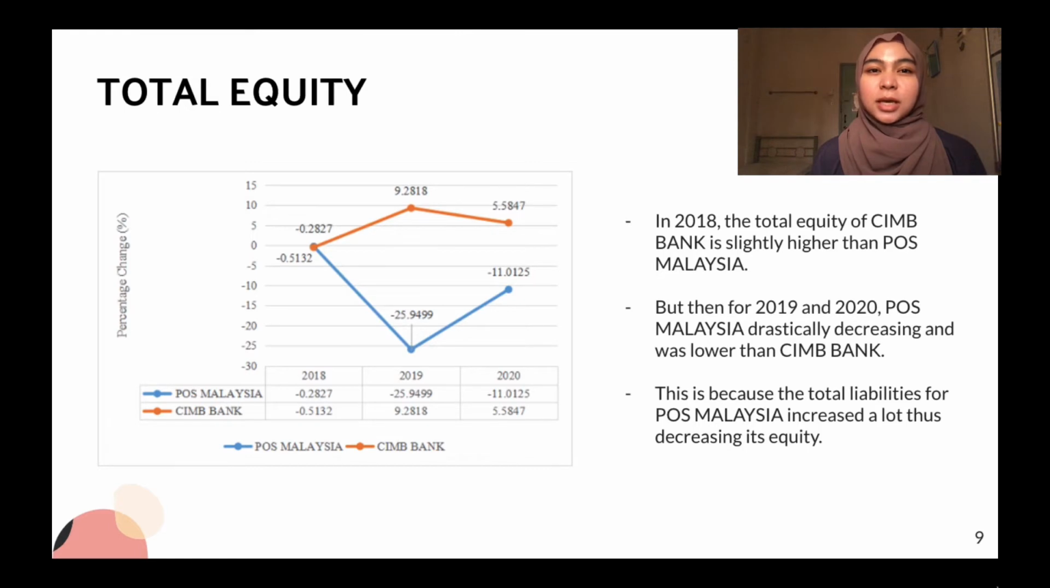In 2018, the total equity of CIMB Bank is slightly higher than Pos Malaysia, but then for 2019 and 2020, Pos Malaysia drastically decreased and was lower than CIMB Bank. This is because the total liabilities for Pos Malaysia increased a lot, thus decreasing its equity.